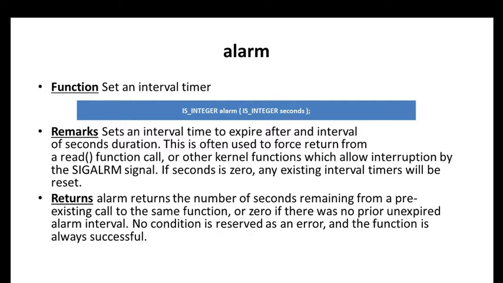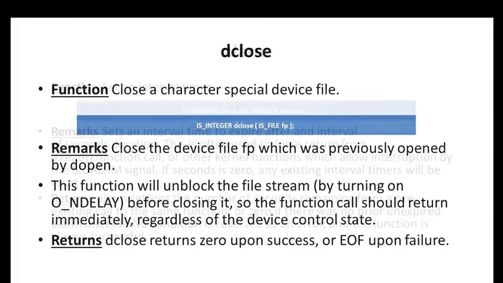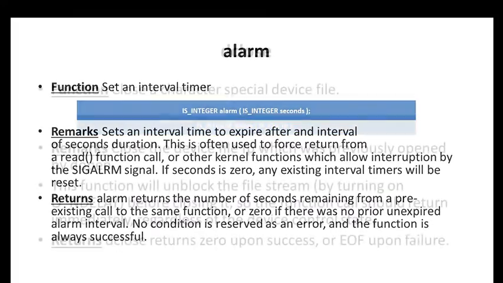Alarm returns the number of seconds remaining from the pre-existing call to the same function, or 0 if there is no prior unexpired alarm interval. No condition is reserved as an error and the function is always successful. This is about alarm.